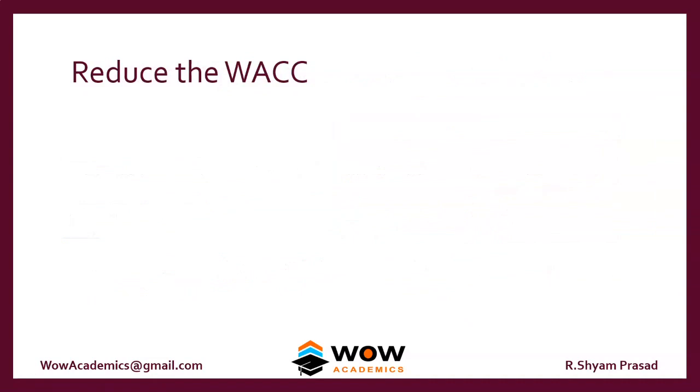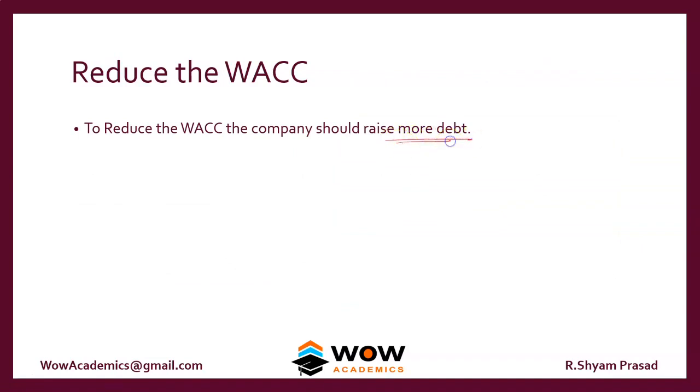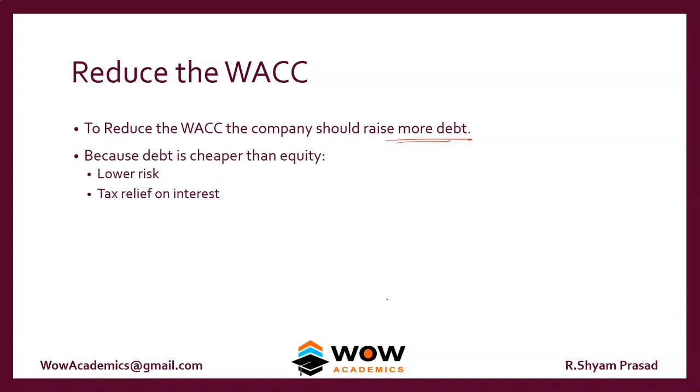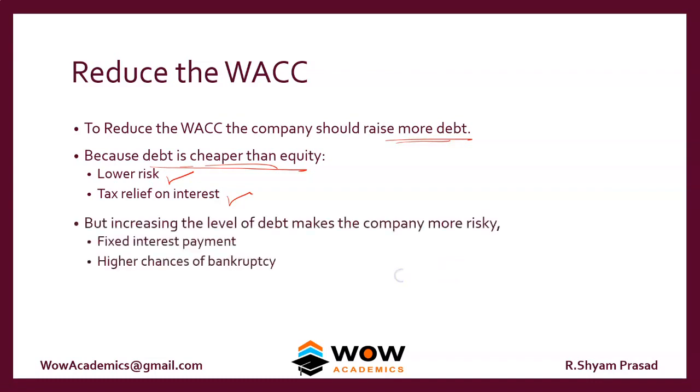So how can we reduce the WACC? To reduce the weighted average cost of capital, the company should raise more debt, because debt is actually cheaper than equity. This would result in a lower risk for the company, and it will also give you a tax benefit because the interest is an expense, and expenses reduce your tax. So having debt is a cheaper form of cost of capital.